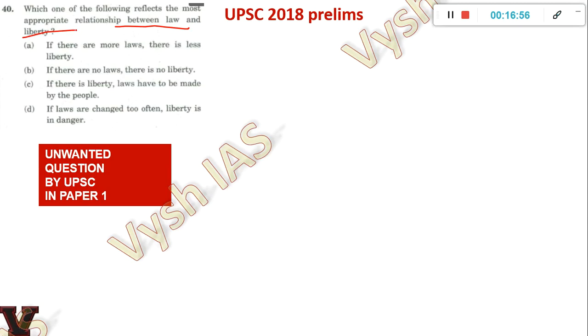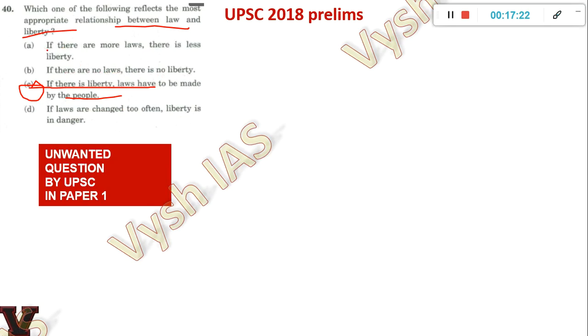What is the relation between law and liberty? The only thing you can eliminate easily is option C: if there is liberty, laws have to be made by the people. This is a very absurd statement, so you will eliminate that one, but the other three are confusing. Option A: if there are more laws, there is less liberty. Option B: if there are no laws, there is no liberty. Option D: if laws are changed too often, liberty is in danger.